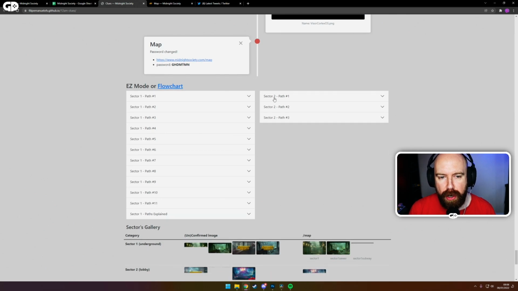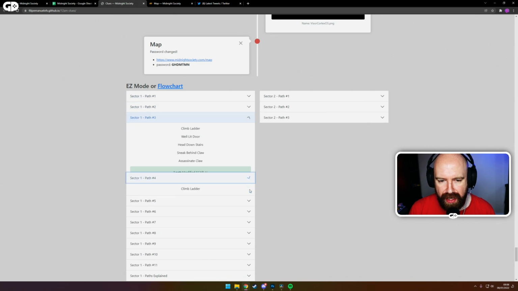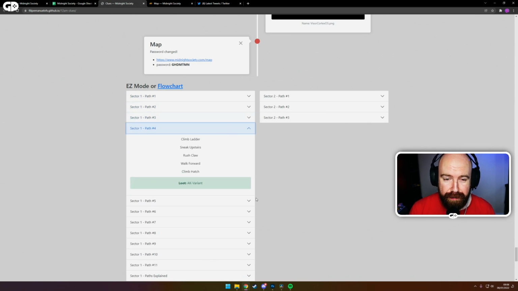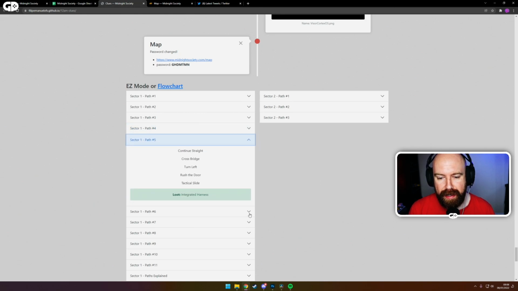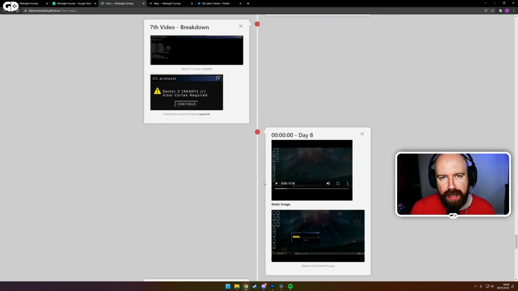And if you go down to the bottom of them, you've also got the easy mode, which is on the spreadsheet. So you can see down here different routes to take through. It might be a bit easier to read it off this page, especially on your phone. And he's kept it updated. So this password that we got for the map, that's already on there. So this is a really nice way to catch up. You've got my videos where I can explain to you all the stuff that's happened, and you've got this if you want to scroll through and do it. So I'll put the link in the description below.